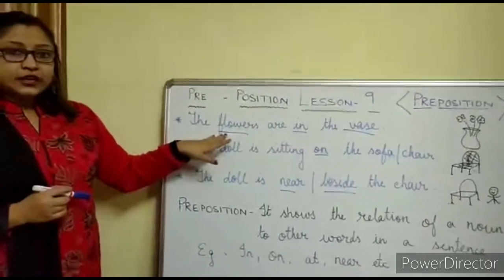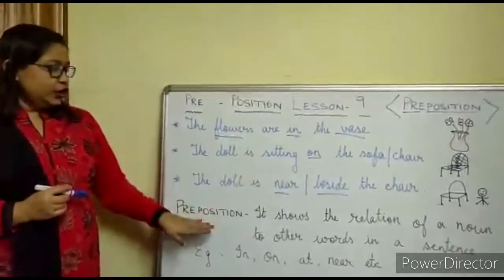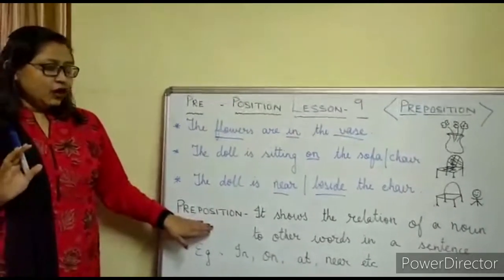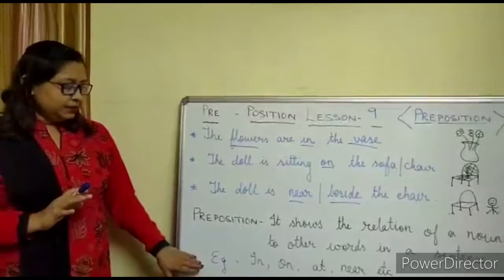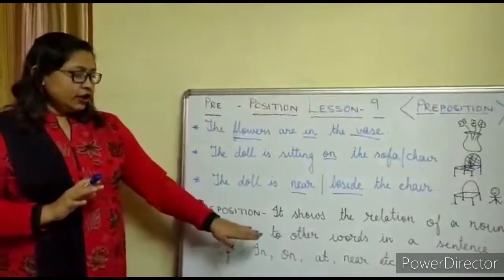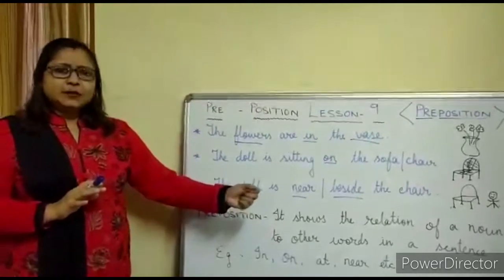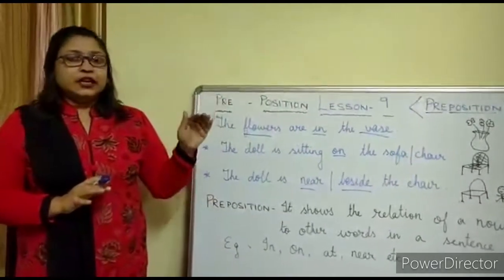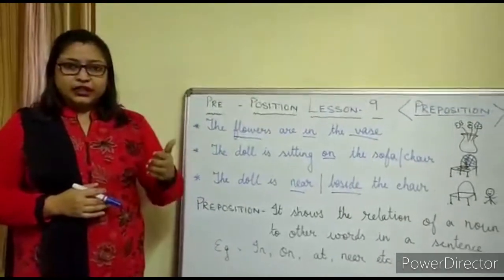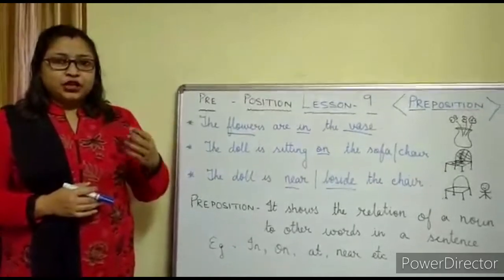So this is a noun here. The relation is between one noun and another noun. So it shows the relation of a noun to other words in a sentence. Examples: in, on, at, near, etc. Means there are many more. And students, there are kinds of prepositions also which you will study now. That is preposition of time, place, position.